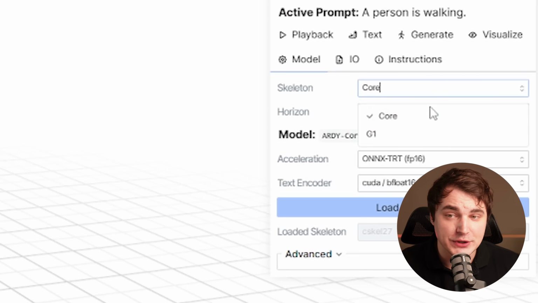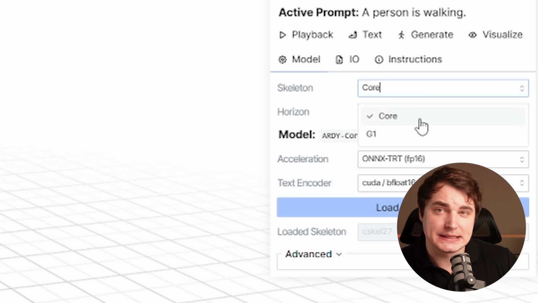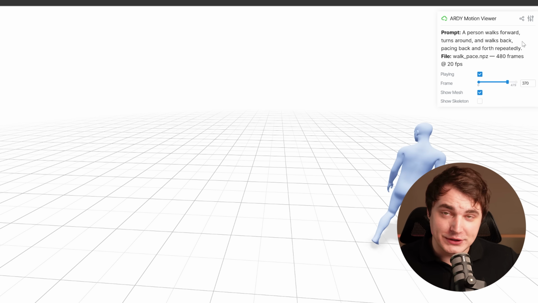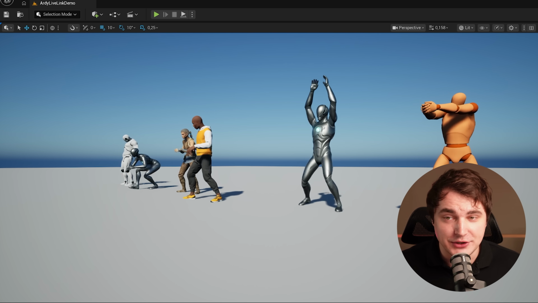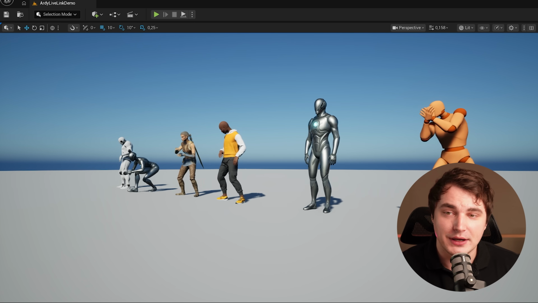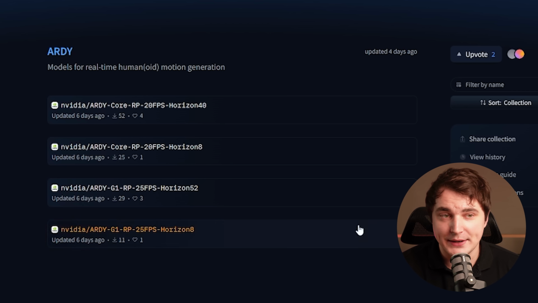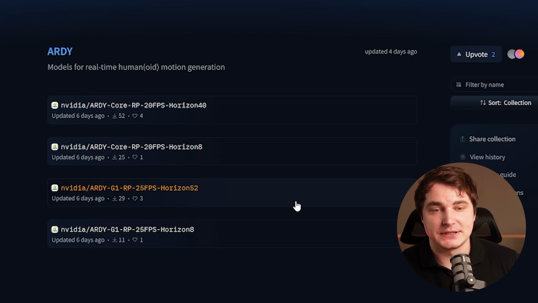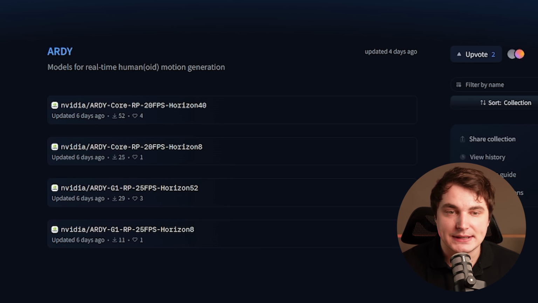For the export, we do have the core, which is 27 bones, and G1 representations of the skeleton. I definitely know for sure G1 you can map in Unreal Engine, you can retarget it, so that's gonna work pretty easily. You can find a guide about it, and all used models are also presented on Hugging Face, so you can pretty much swap them depending on the skeleton and see whichever will work best.